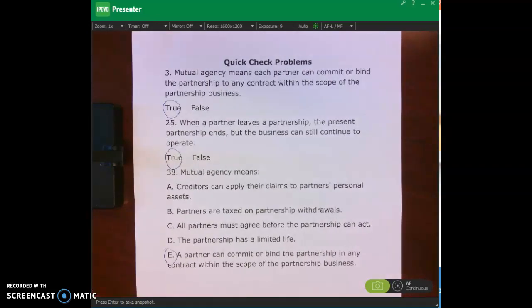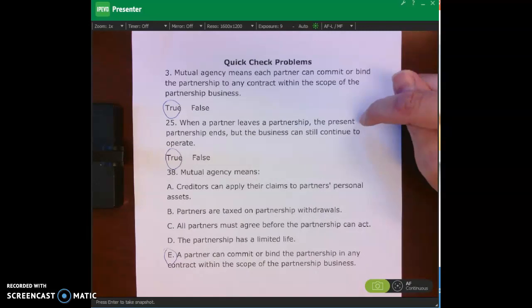Okay. Hello and welcome back. So let's see how you did. So on page 288, number 3, mutual agency means that each partner can commit or bind the partnership to any contract within the scope of the partnership business. That is true. Number 25, when a partner leaves the partnership, the present partnership ends, but the business can still continue to operate. Yes, that is true. We would just do a new partnership agreement.